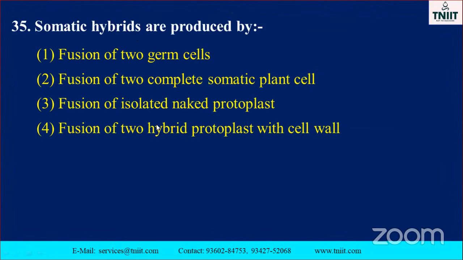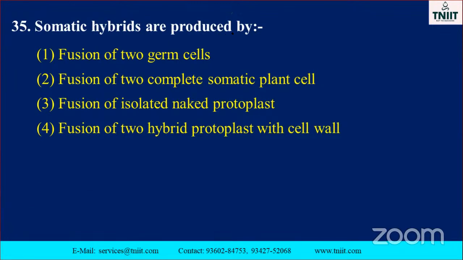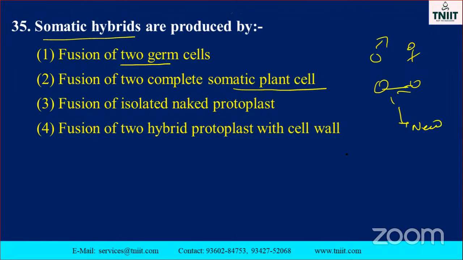Somatic hybrids are produced by, don't forget, what is somatic? It is nothing but the body cell. Produced by, which one? Fusion of 2 germ cells? No. 2 germ cells means a male as well as a female, so that is not how you get somatic hybrids. Fusion of 2 complete somatic plant cells? No. Suppose 2 somatic cells united together, you will get the new one? No, that is also not possible.